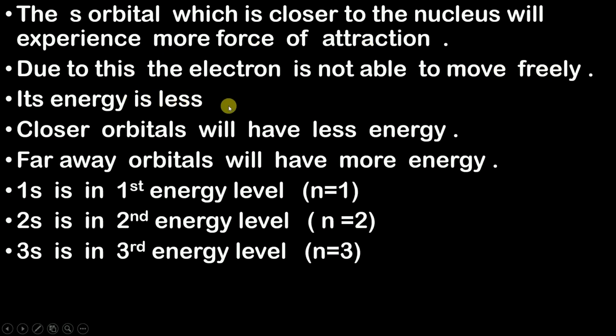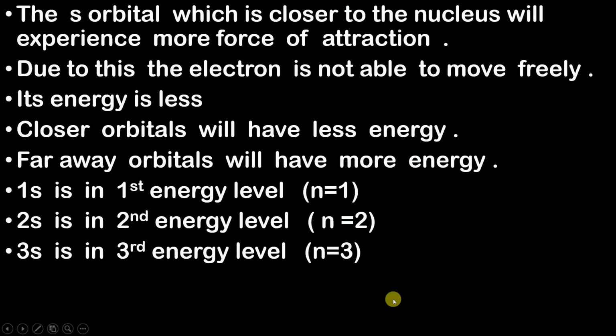So the closer orbitals will have less energy, as we have seen that 1s had less energy as compared to 2s and 3s, and far away orbitals will have more energy. It is obvious that the farther the sphere, the more energy it is going to have.